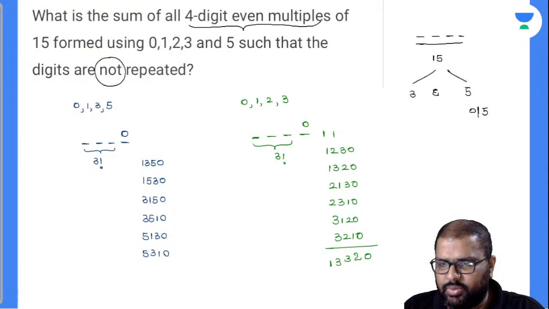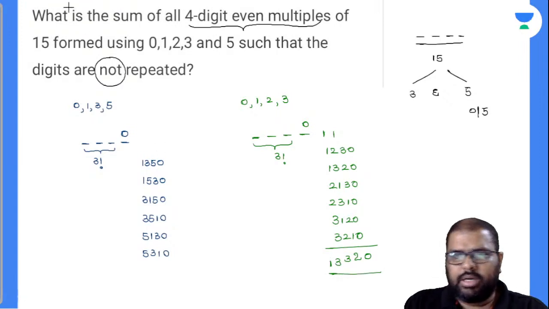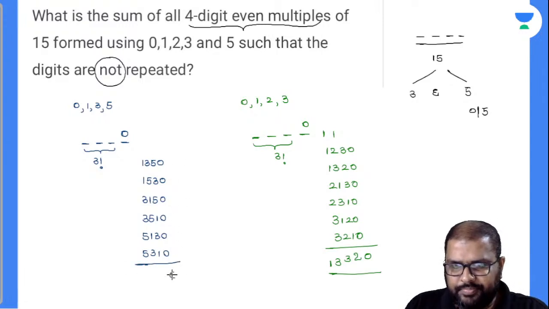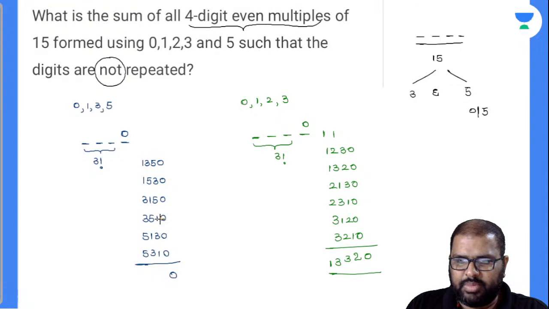Come to this value, add this. For the other set, all the units are 0. 1 plus 3, 4, 4 plus 1, 5, 10, 15, 18. Come to this one: 3 plus 1, 4, 4 plus 5, 9, 10, 15, 18, 19. Come to the next one: 5 plus 5, 10, 16, 17, 18, 19.